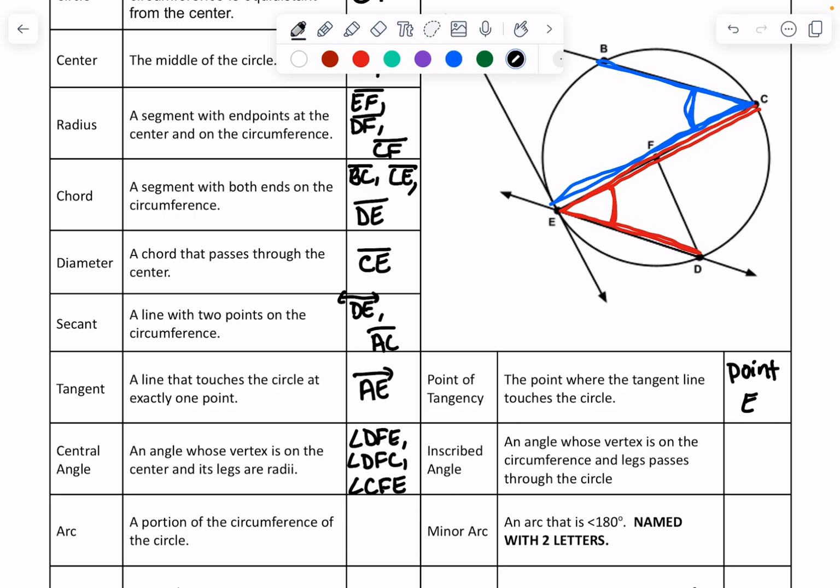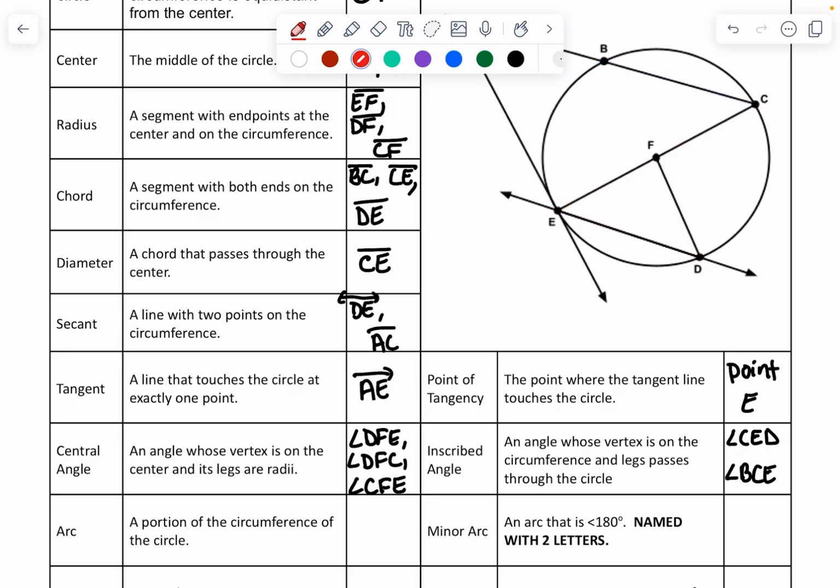You could use the letter F to name these angles. We just don't traditionally do that. So usually these angles would be called CED. It could also be called FED. It would still be, well, you know what? It's supposed to go from the outside. So FED would not be right. It'd have to be CED. And then we have BCE. That's my blue one. And this middle letter should be a point that is on the outside of the circle for it to be an inscribed angle.